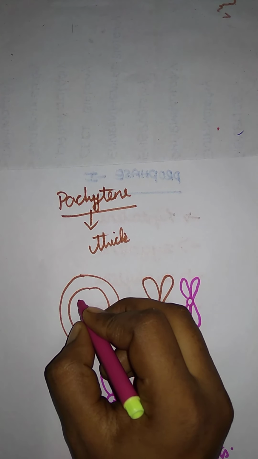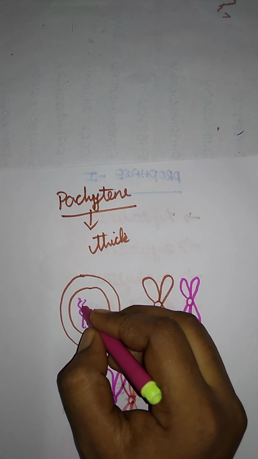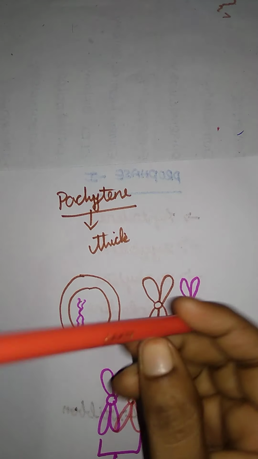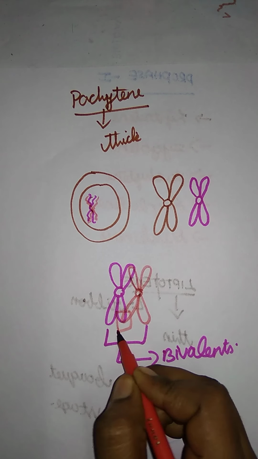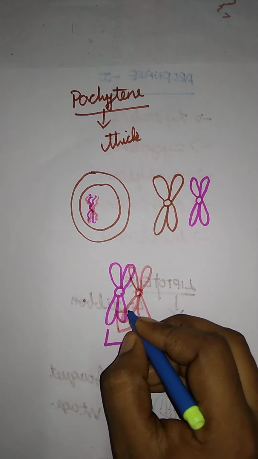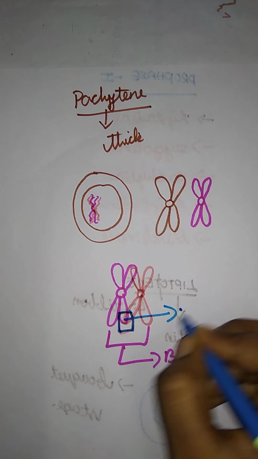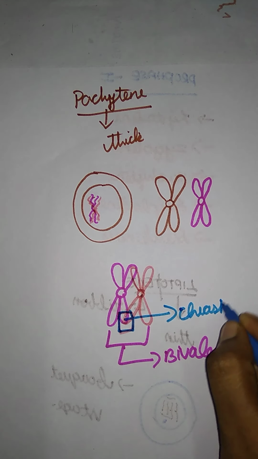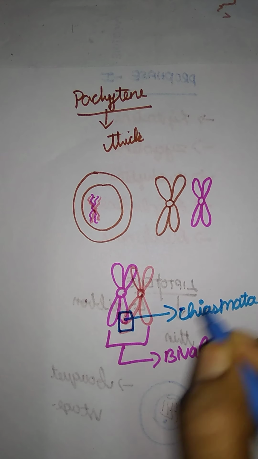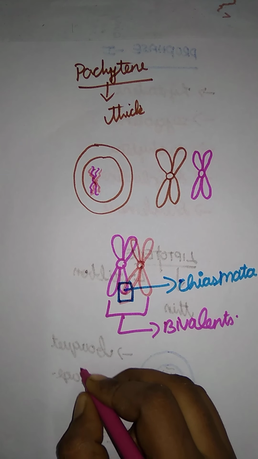When the chiasmata start, they have thread-like sections of chromosome, right? This is one chromosome, and here they are in a paired form. When paired, they are given the name chiasmata. That is the cross section they say, right? What is the name of the stage? Chiasmata. Here in this chiasmata, what will happen? They are sharing genetic material.